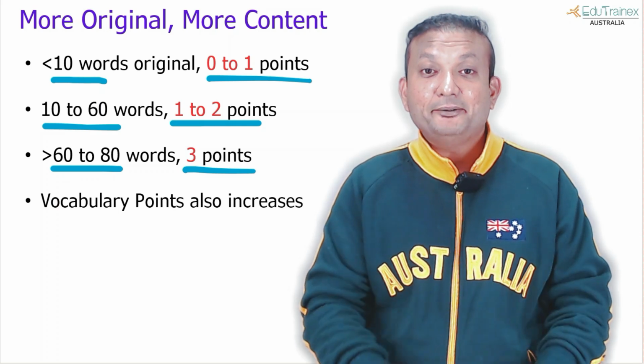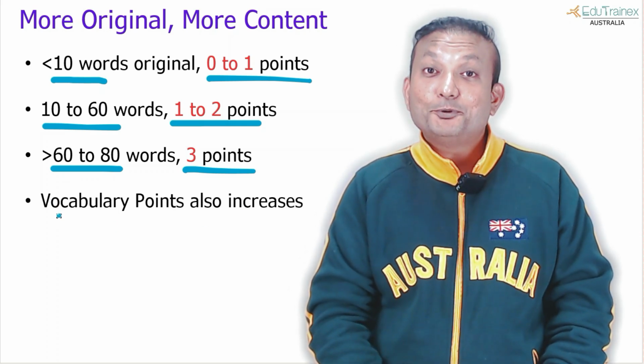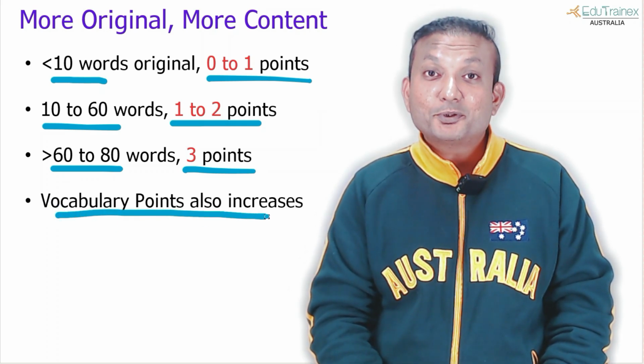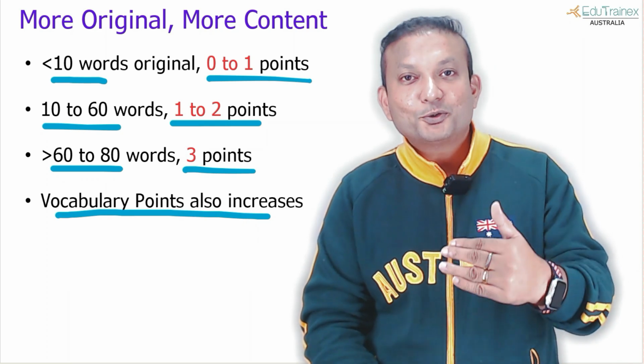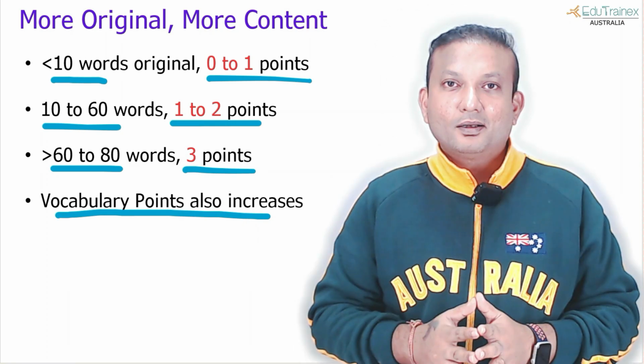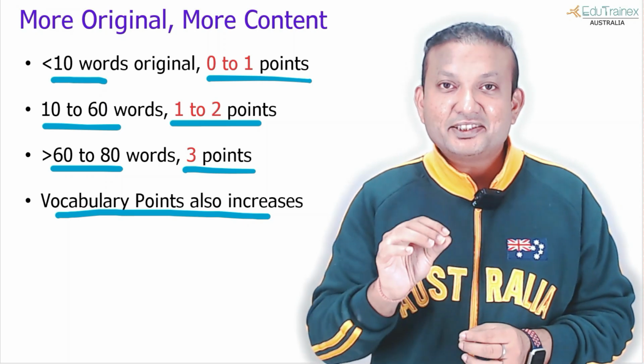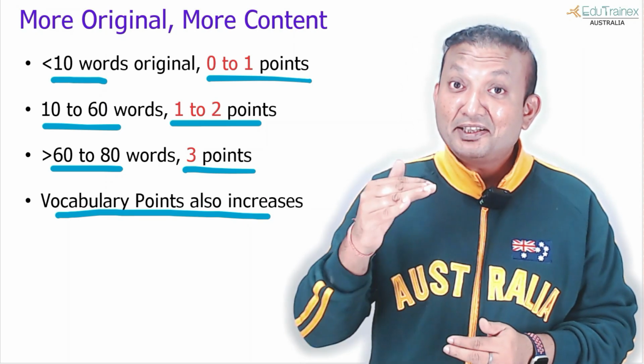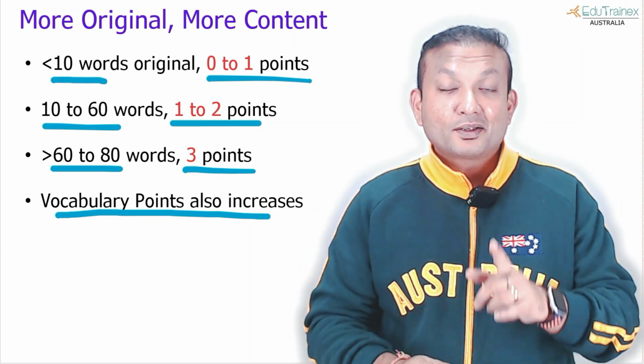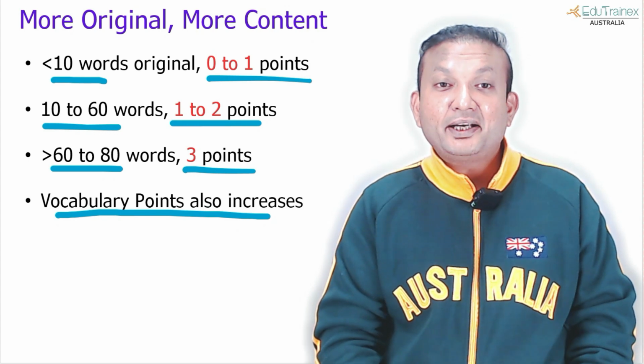In the same way, if you increase original words from your side, the vocabulary points also increase side by side. Did you understand how the PT software works and how it checks your responses and then gives you scores accordingly? A very important thing to keep in mind.